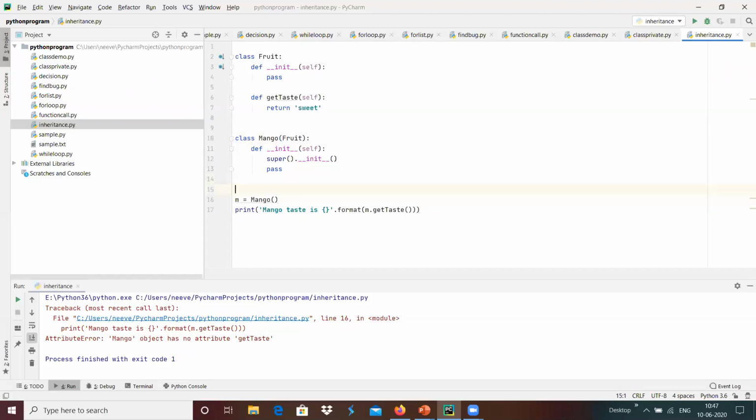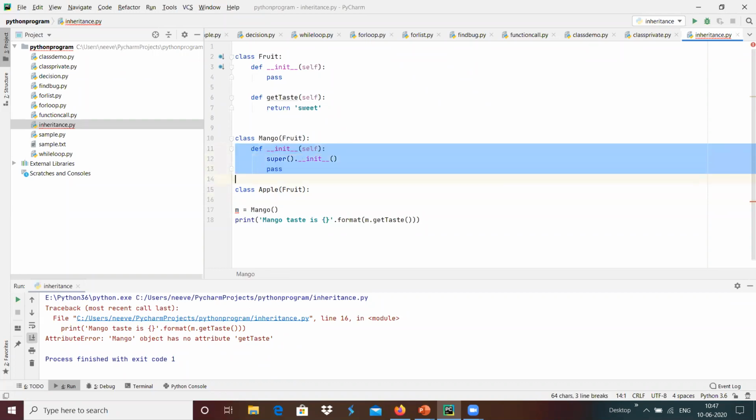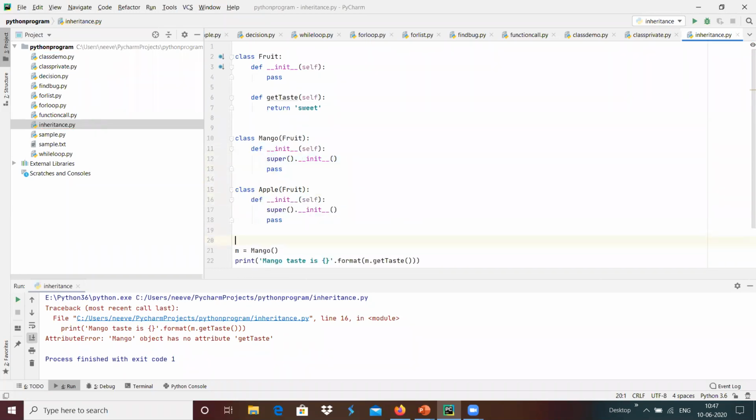In a similar way we can do another class, apple. It's also a fruit, and we can do that. I'm going to copy this, and inside this I'm going to define another function get_taste over here, and return it will be salty over here.